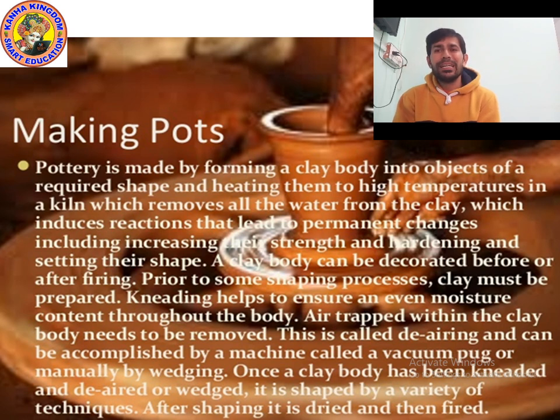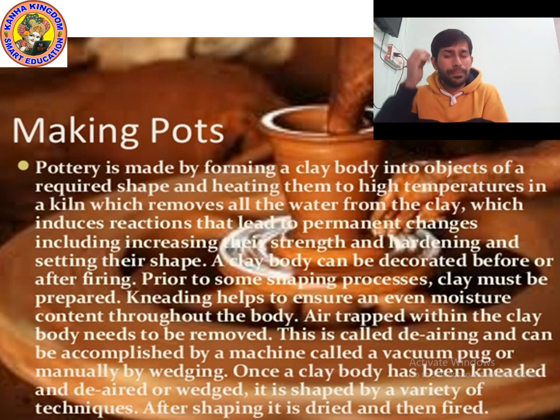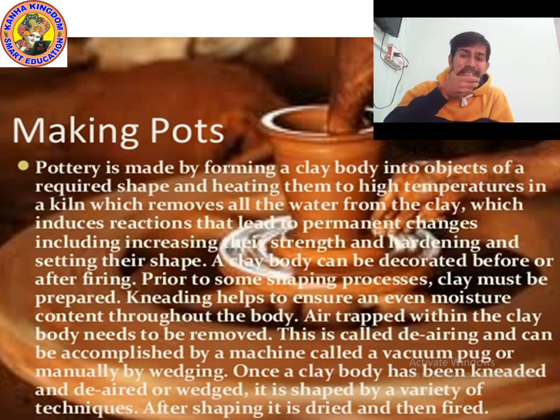Okay, and once a clay body has been kneaded, first of all clay soil is kneaded. Then after kneading, it is de-aired, or you can say it is wedged. Means we use a wedging device, so it will give a shape in different varieties. After shaping, it is dried and then fired. Then we apply different kinds of color. So making a pot is a very easy method.